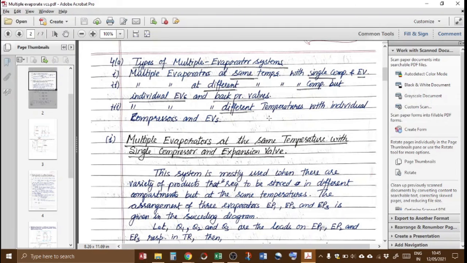So this configuration is useful when the temperature differential is very large. This type of system is rarely used because it involves a lot of cost, but it is used for specific applications.